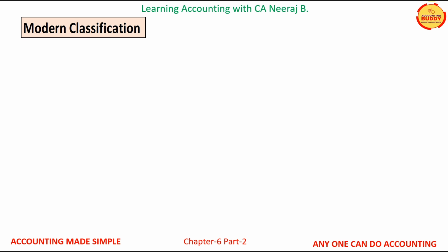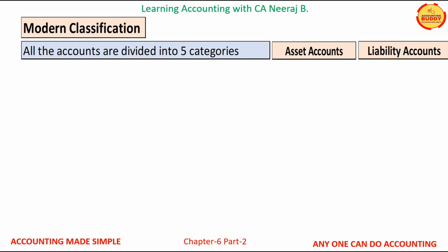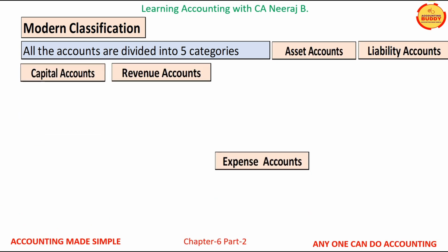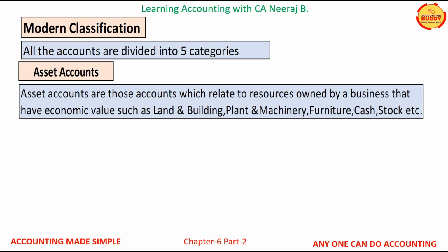Let us now learn the classification and rules of debit and credit of accounts under modern classification of accounts. Under modern classification of accounts, accounts are divided into 5 categories: asset accounts, liability accounts, capital accounts, revenue accounts, and expense accounts. Let us first discuss about asset accounts. Asset accounts are those accounts which are related to the resources owned by the business that have economic value. Land and building, plant and machinery, furniture, cash, and stock are few examples of business assets.